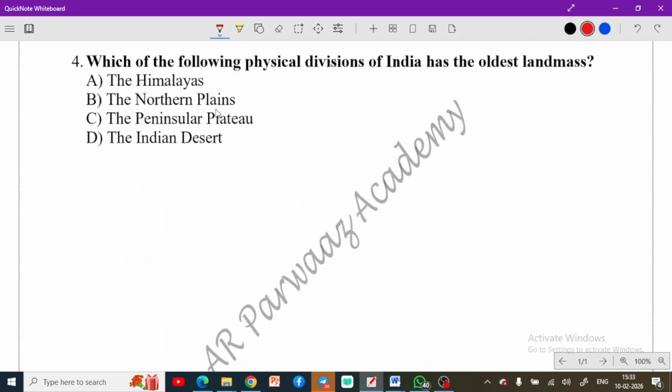So this is from the geography section. Which physical division of India has the oldest landmass? This should be an easy question for everyone. The Himalayas, the northern plains, the peninsular plateau, the Thar, the Indian desert.